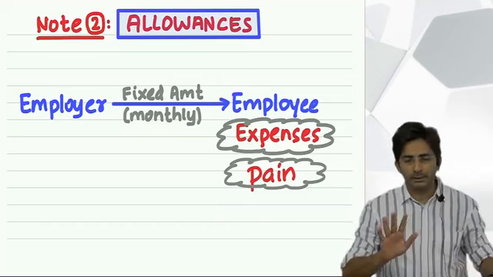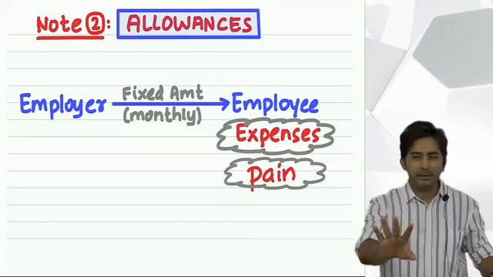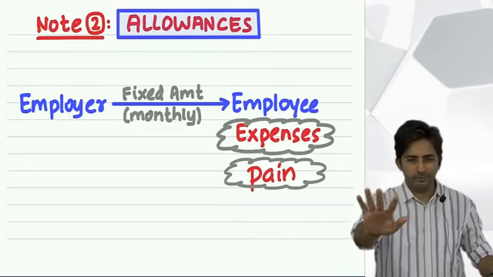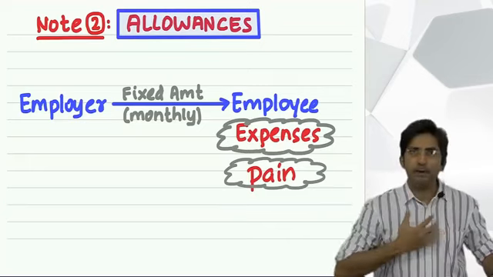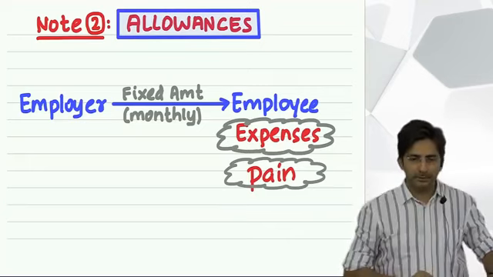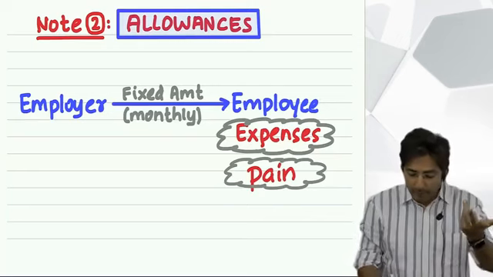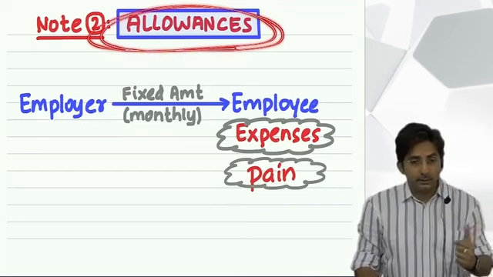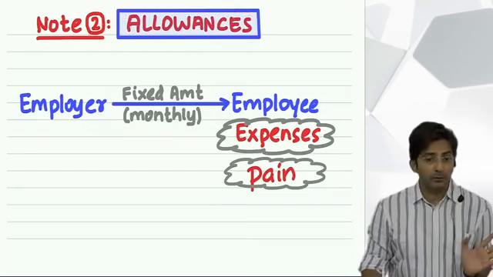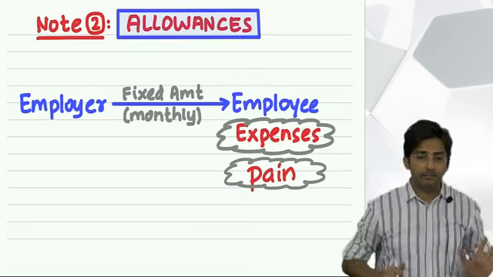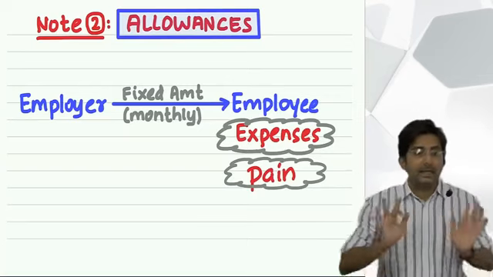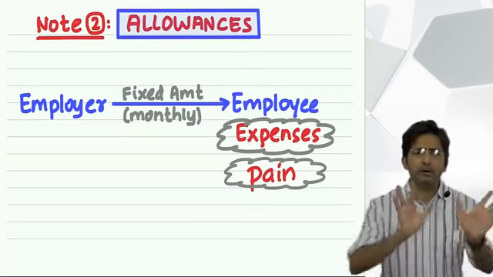So the boss says, see, the booking of tickets and all that headache, you take. And you don't worry, I will give you one fixed amount every month. And when a fixed amount is given every month, only then can it be called an allowance. The speciality of an allowance is that it is not given randomly. It is fixed, just like a salary. Every month a fixed amount will be given.